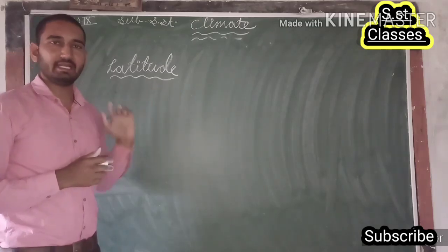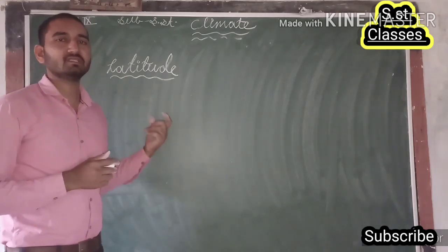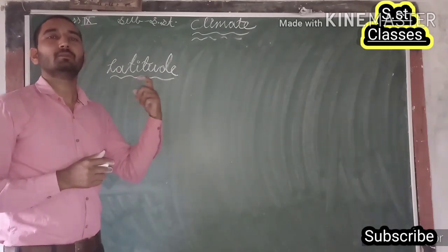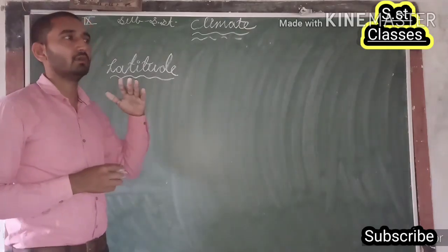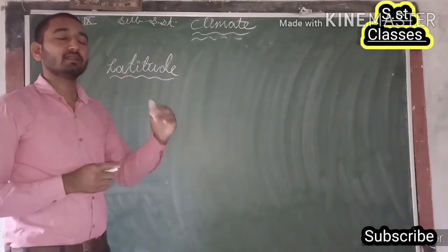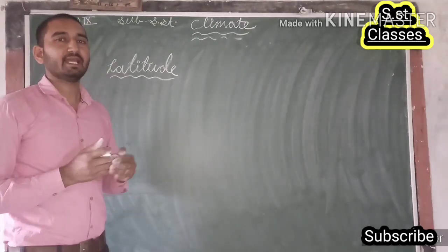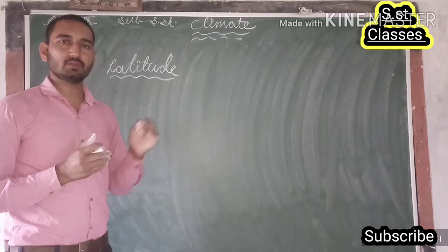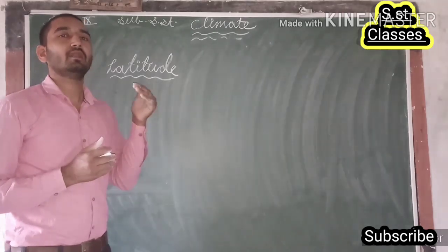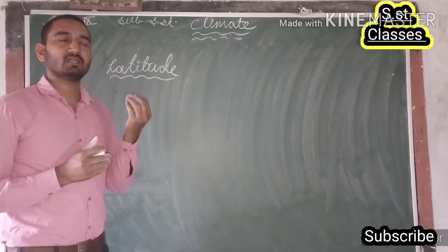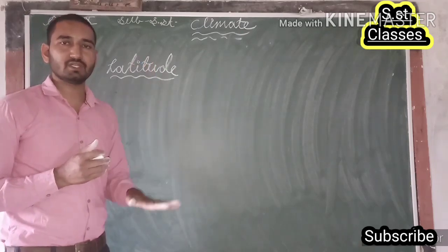So guys, how does the latitude of a particular place affect the climate of that region? You are all aware that as we move from the equator towards the pole, we move to higher latitudes, and as we move to higher latitudes, the quantity of sun rays received by that particular place will also decrease.